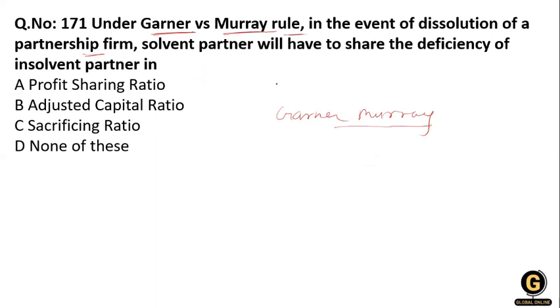In the event of the insolvency of a partner, any losses should be shared in the ratio of the last agreed capital ratio before dissolution takes place. In this there is no mention of the dissolution of the partnership: the solvent partners will have to share the deficiency of the insolvent partner in their adjusted capital ratio.